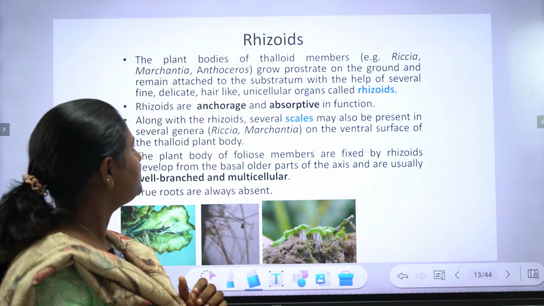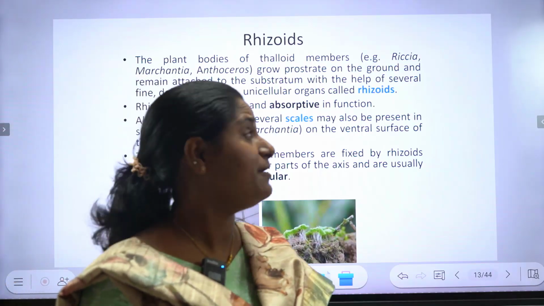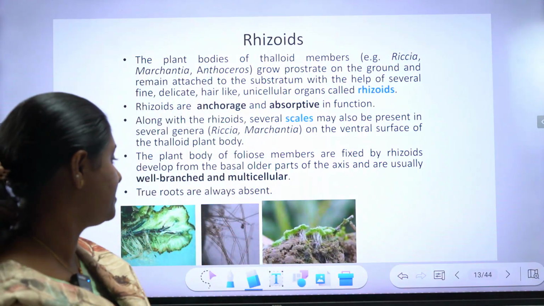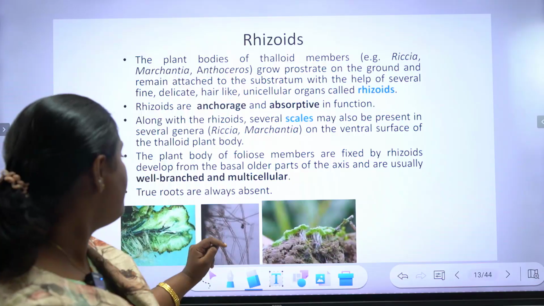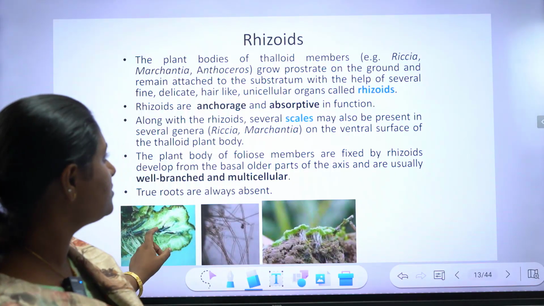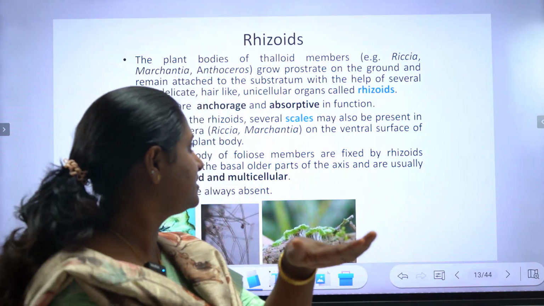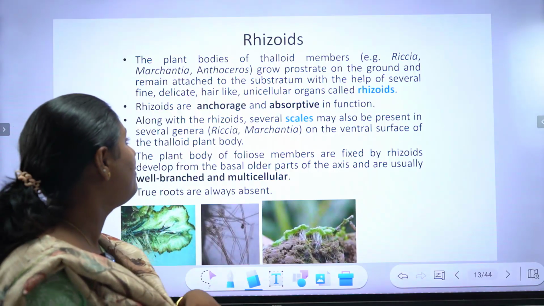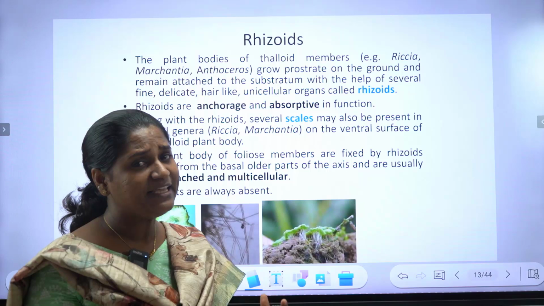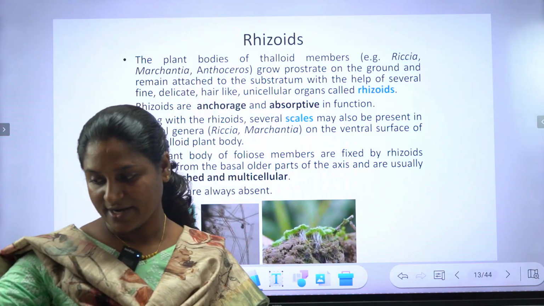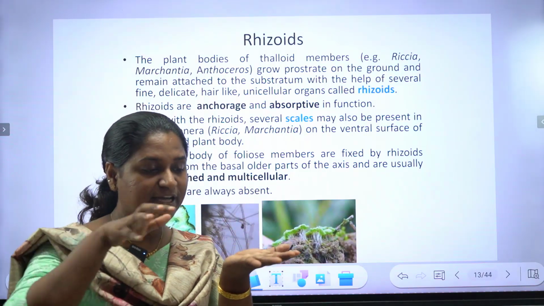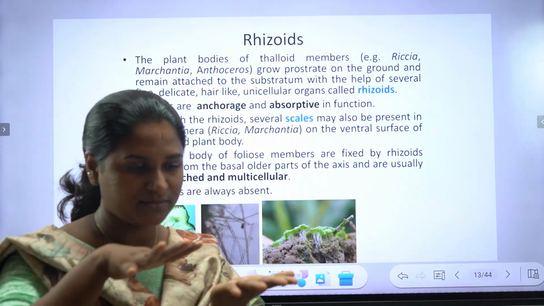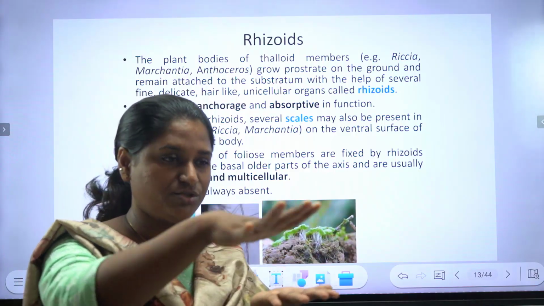Rhizoids. So the plant body of thalloid members, like Riccia and Marchantia, grows prostrate on the ground and remains attached to the substratum with the help of several fine delicate hair-like structures called rhizoids.